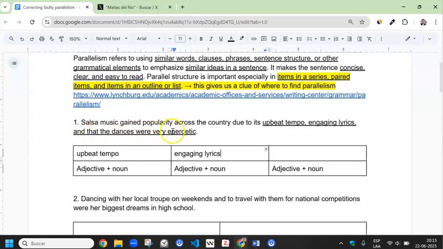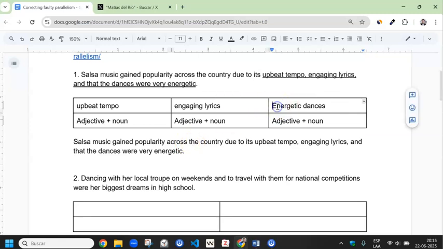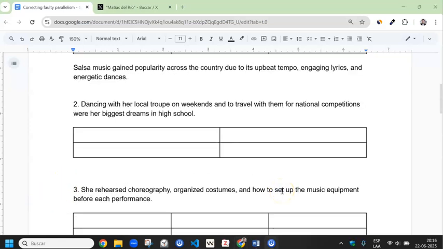That the dances were very energetic. So maybe we could use the same adjective that we already have, which is energetic, and the noun that we already have here, which is dances. So the correct sentence would be this. So here we just copy what we wrote, and energetic dances. Salsa music gained popularity across the country due to its upbeat tempo, engaging lyrics, and energetic dances, so that's perfect. Let's move on to number 2.